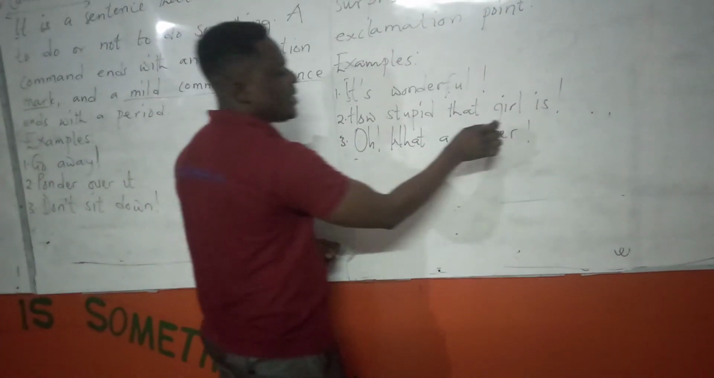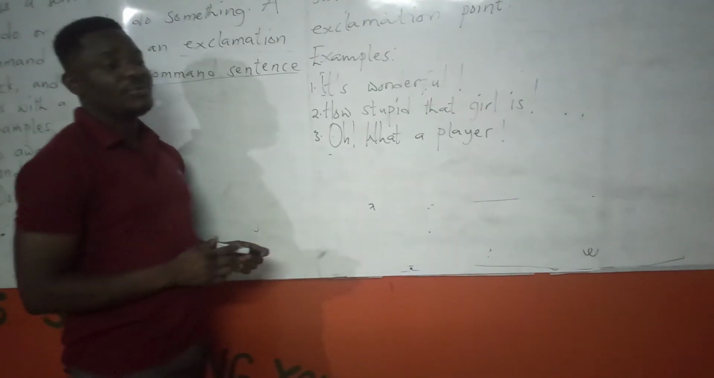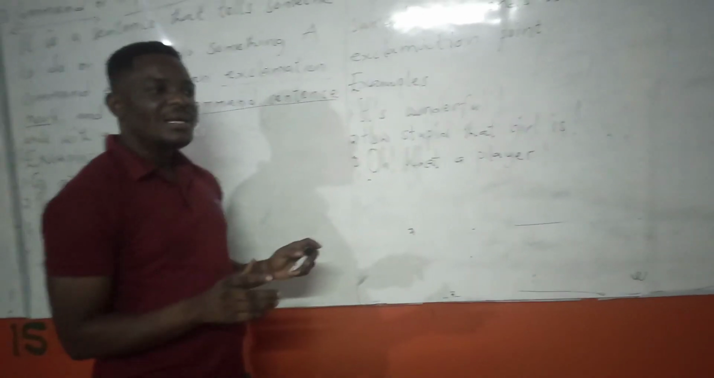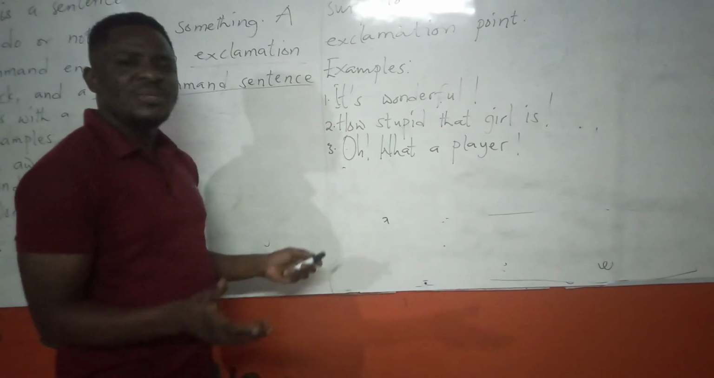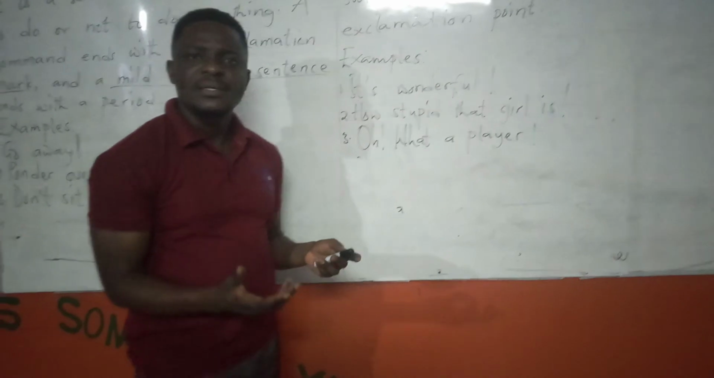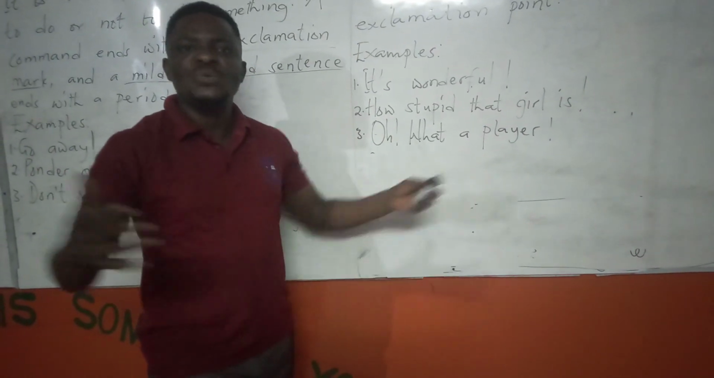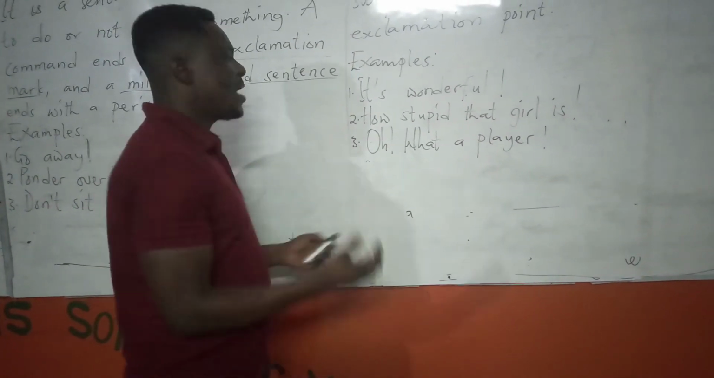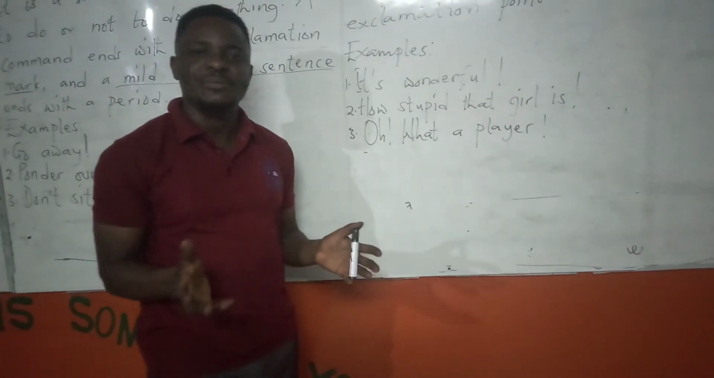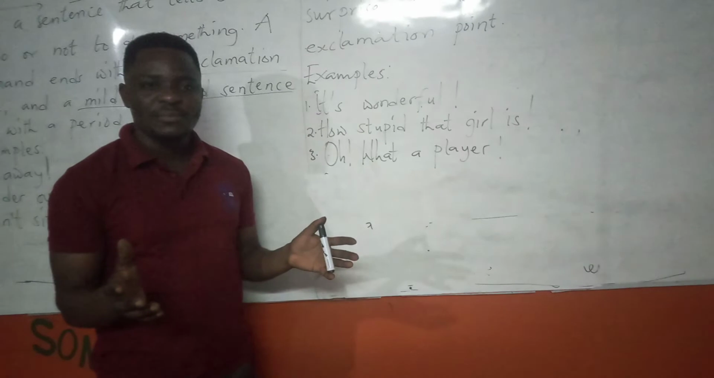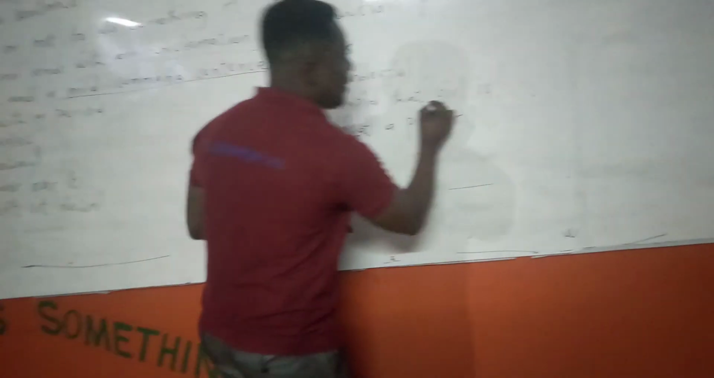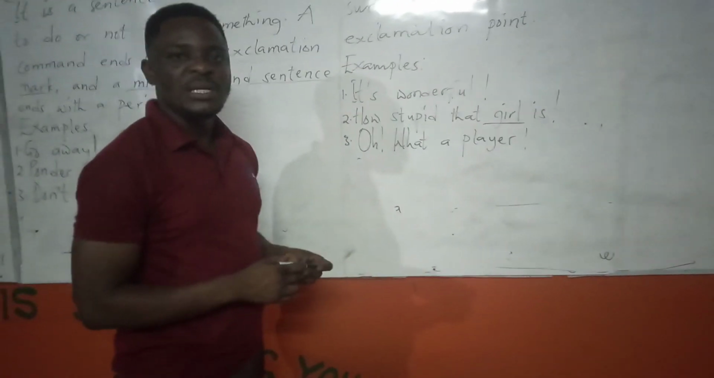How stupid that girl is! You see a girl who does unthinkable, unexpected things. It's like, wow, how can she do this? You are so surprised that a girl of her age will belittle herself to do something. You are so surprised at her action, so you are making such a statement. That's just a sentence, so you don't feel bad if you're a girl. It's just a lesson that we are putting across there.